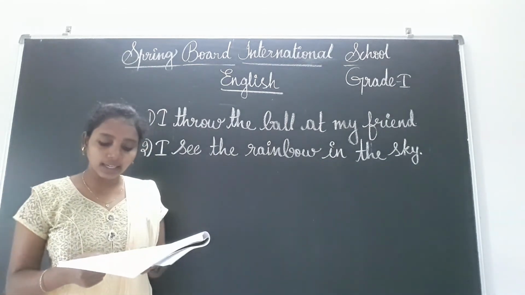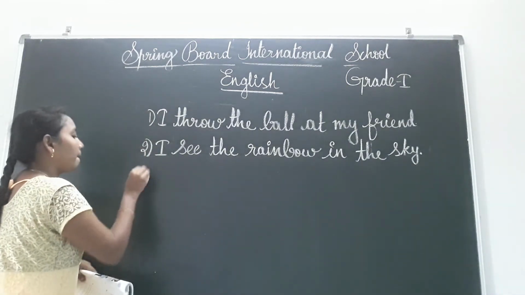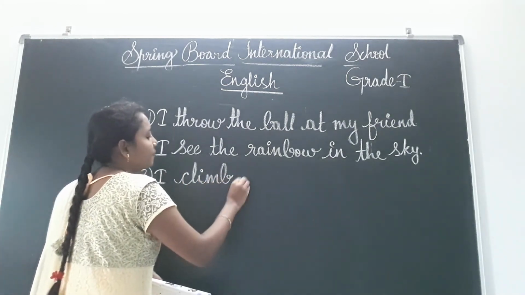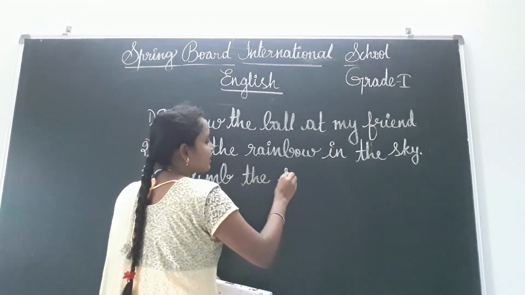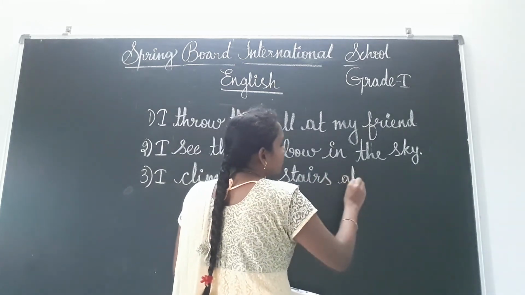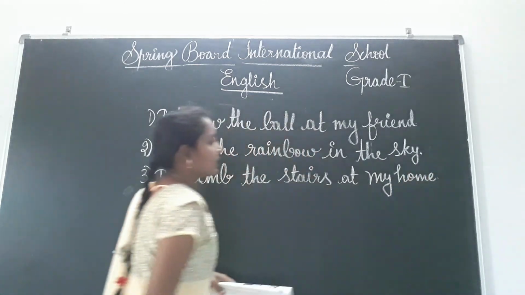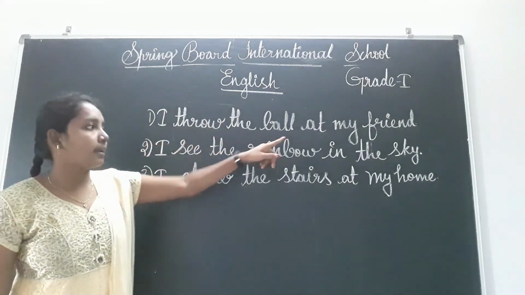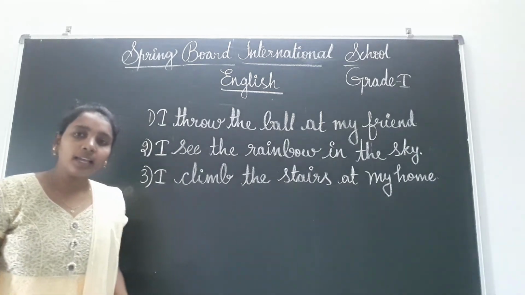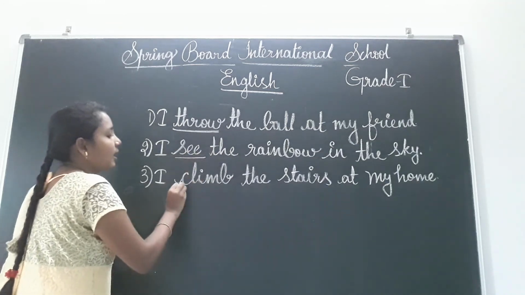And next one: I climb the stairs at my home. I climb, C-L-I-M-B, climb the stairs, S-T-A-I-R-S, stairs at my home. Okay, children. See, I throw the ball at my friend. I see the rainbow in the sky. I climb the stairs at my home. See, here we have used these verbs: throw, see, climb.